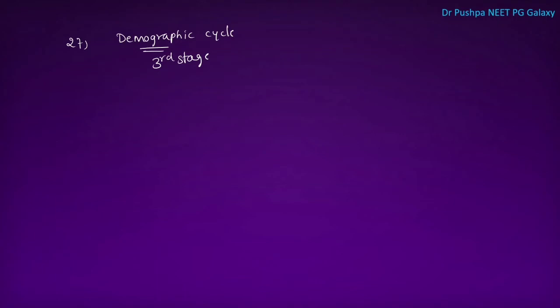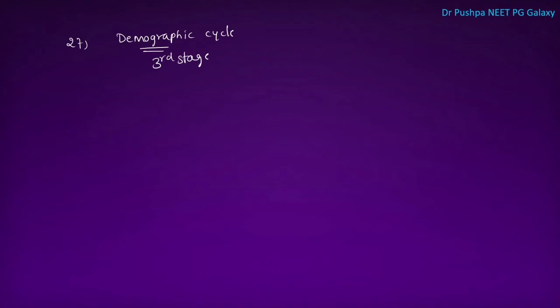Stage 1 is high stationary. There is high birth rate and high death rate in high stationary. Second stage is early expanding. In this, there is no change in birth rate, whereas death rate has decreased. That's why there is early expanding.